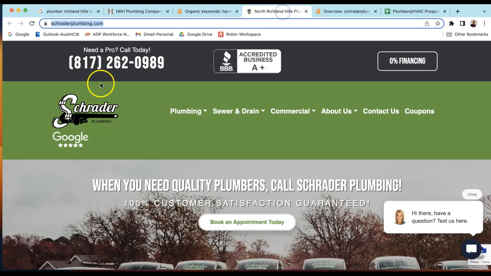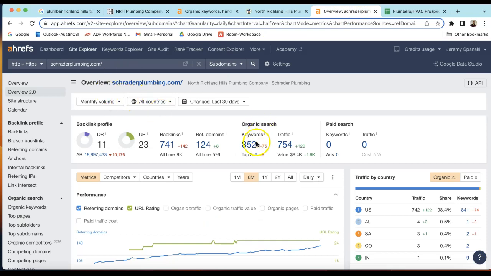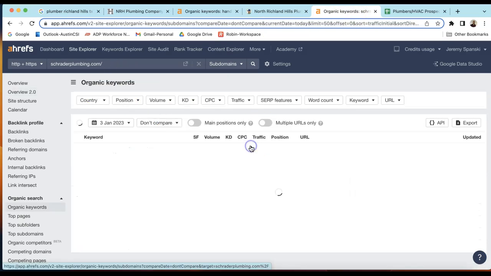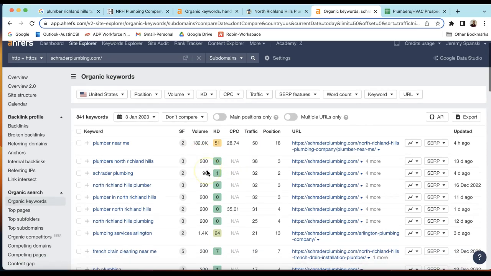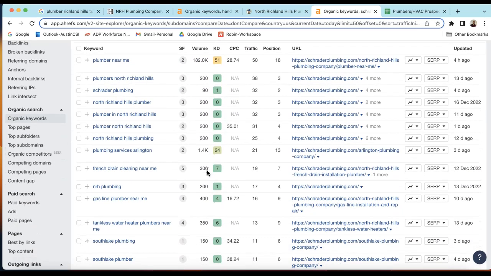But compare that to a local competitor here. So here's their website right here, and let's look at their keywords. Yeah, so they're using 852 keywords. They're using quite a bit more keywords, and that's what's giving them that search volume. The great thing about keywords, though, if you're having trouble creating them, is you don't have to recreate the wheel.